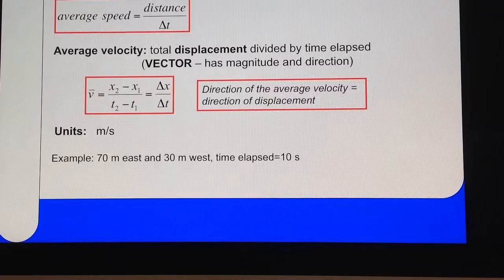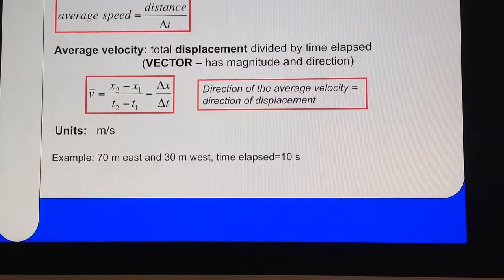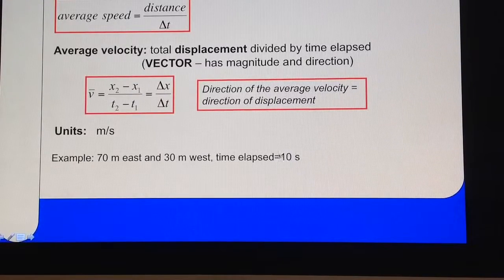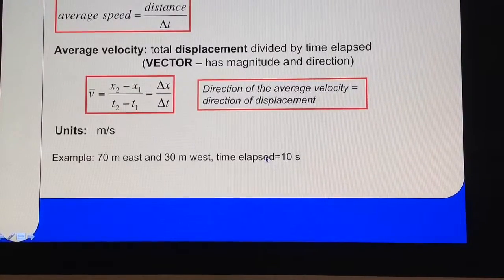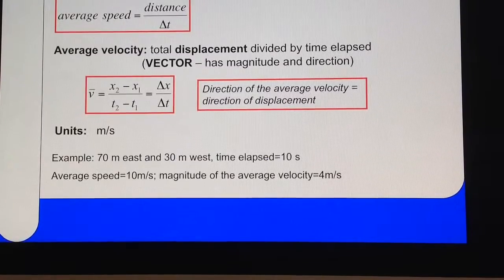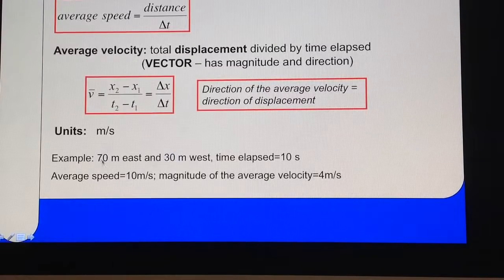Okay, so let's think about that example that we talked about before, about that person that moved 70 meters east and then 30 meters west, and let's assume that it took 10 seconds for this motion. What is the average speed and what is the average velocity? Well, the average speed is the whole distance, which is 100, divided by 10, so that is 10 meters per second, just a number with a unit.